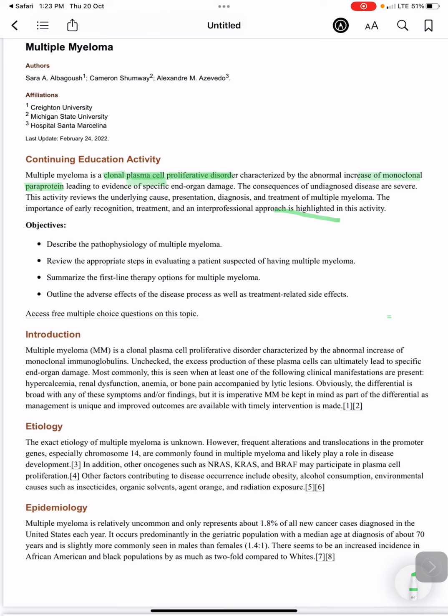This will lead to specific end organ damage, and the consequences of undiagnosed disease are very severe.